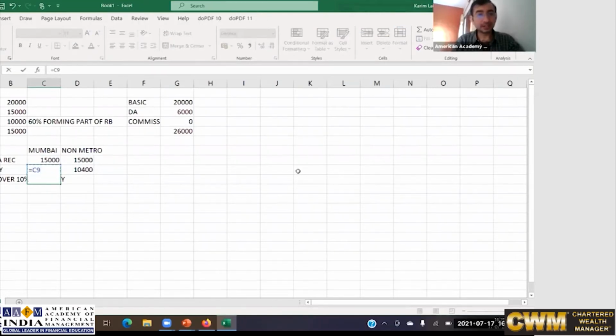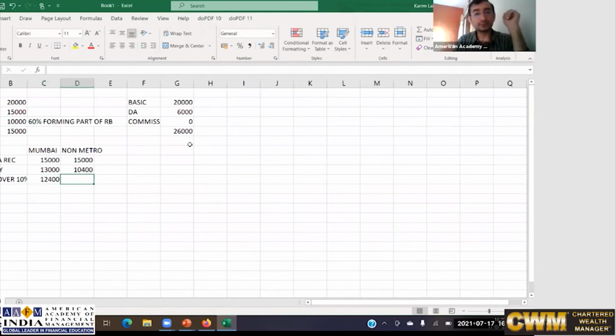Now, how much is the rent paid? Rent paid is 15,000, and your salary considered is 26,000. 10% of this 26,000 is 2,600. So 15,000 minus 2,600 will become 12,400.